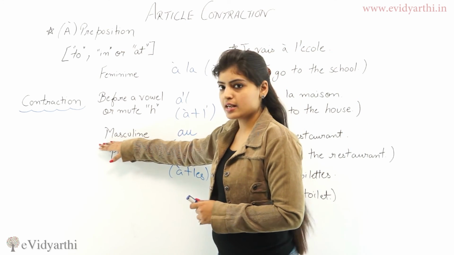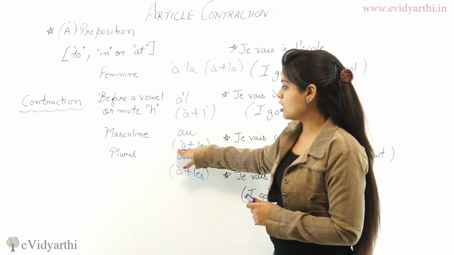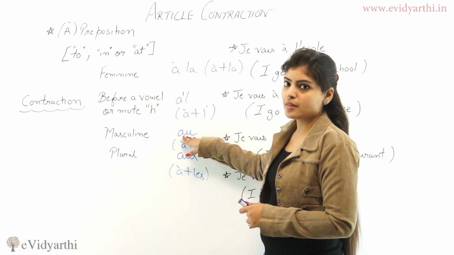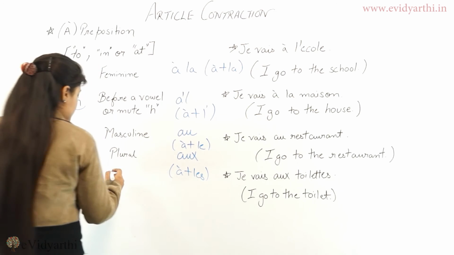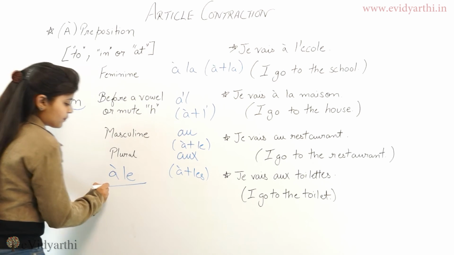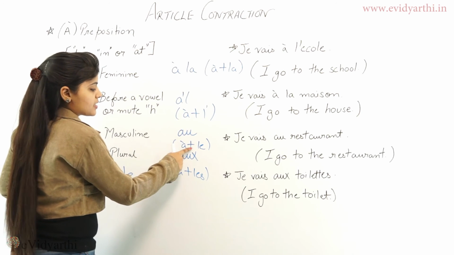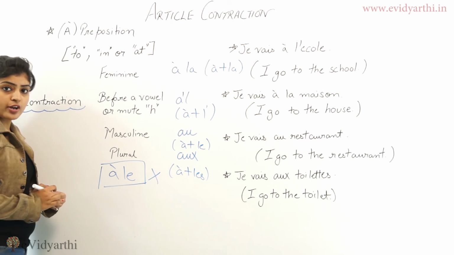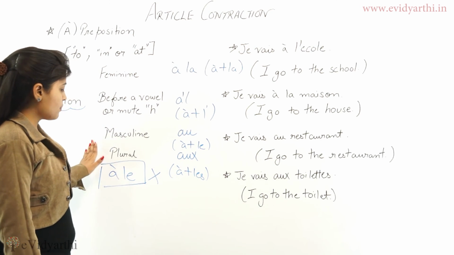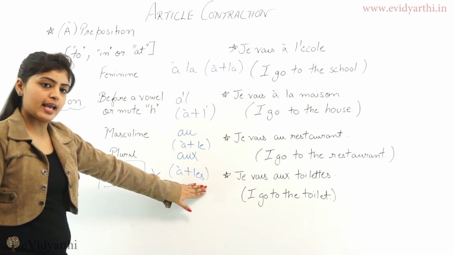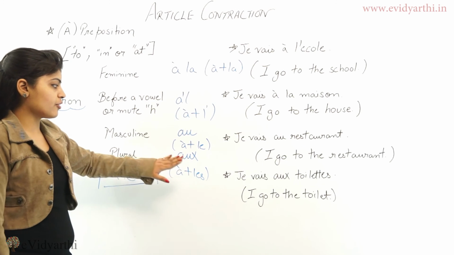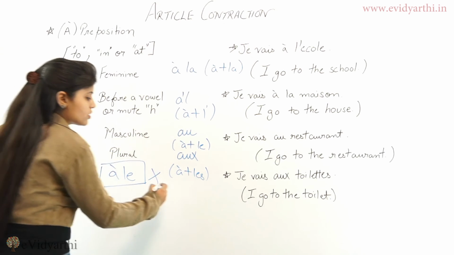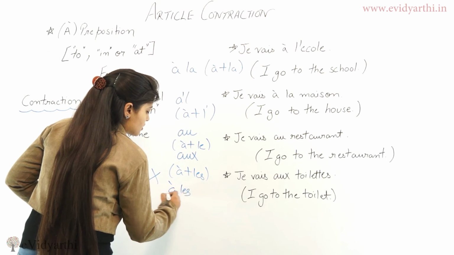Next we have the masculine. For masculine we have à plus le, which forms au. Please remember there is no such form as à le in French. Next we have the plural. For plural we have à plus les, and that forms aux. There is no such form as à les in French.